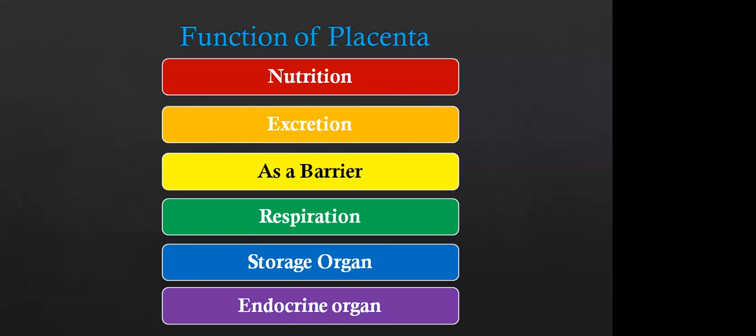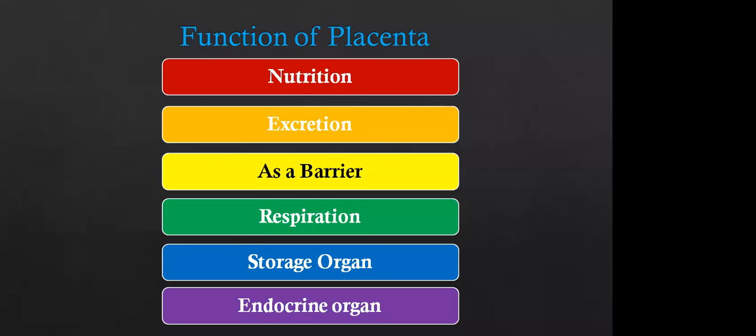The placenta can also act as a barrier for most pathogens, but few drugs and viruses like HIV can pass through the placenta, which means they can affect the baby if the mother has HIV or is taking drugs. And next is respiration. Yes, the baby needs to get oxygen, right?